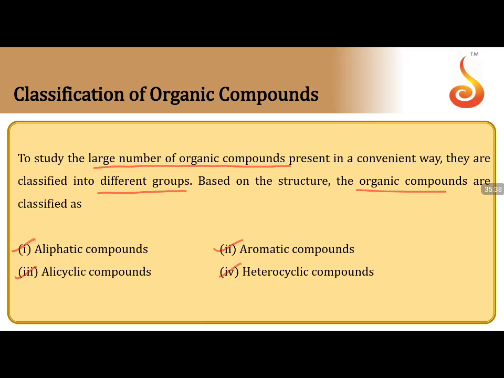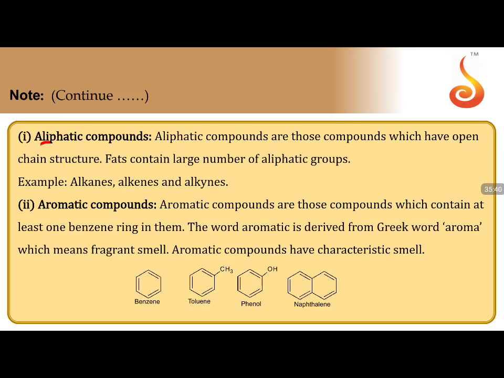Aliphatic carbons. We'll see what aliphatic compounds are. Aliphatic compounds are the compounds which have open chain structures, which can have carbon-carbon single bonds, carbon-carbon double bonds, or carbon-carbon triple bonds. It can be an alkane, alkene, or alkyne. If you have an open chain, the carbon can have only single bonds throughout the chain.